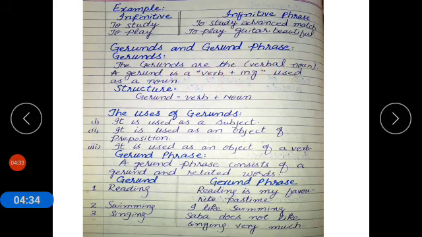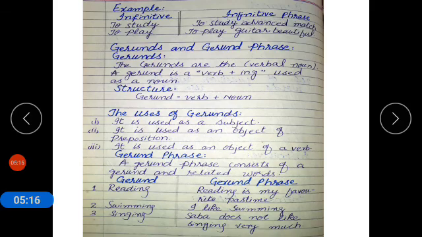So the gerunds are the verbal nouns. A gerund is a verb plus ing used as a noun. Structure: gerund is equal to verb plus ing. The uses of gerunds: it is used as a subject, as an object of preposition, and as an object of a verb. Sometimes it comes first in the sentence, sometimes at the end of the sentence as object of preposition, and sometimes just after the verb. So these are the uses of gerund.